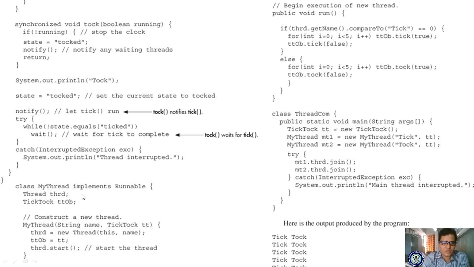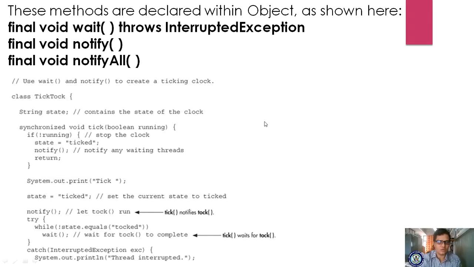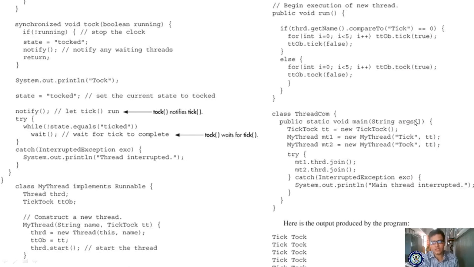Now let us see here: the class methods are created, and we are creating one more class. What is the name of the class? ThreadCom. In ThreadCom, you are declaring the main method, public static void main(String args). For the TikTok class, you are creating the object as TT, and for this thread class, you have created the object as MT1, and you are supplying the values tick, comma TT. What is tick? This is the name, and TT is the object name, right? Tick is the name as a string and TT is the object reference, right?